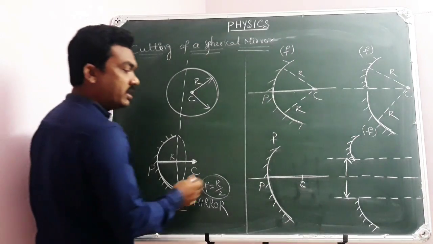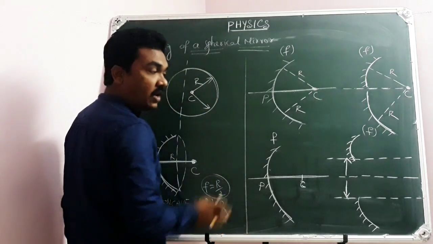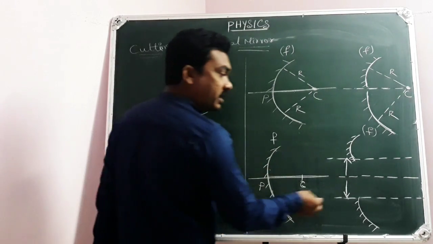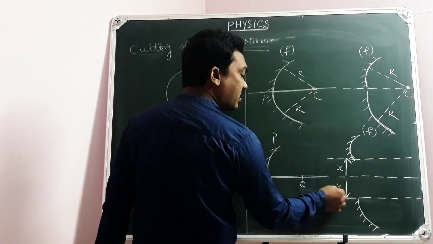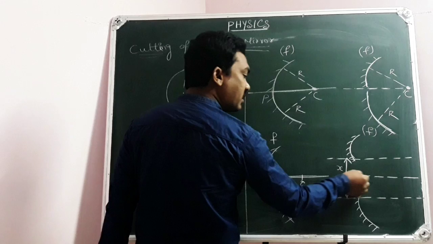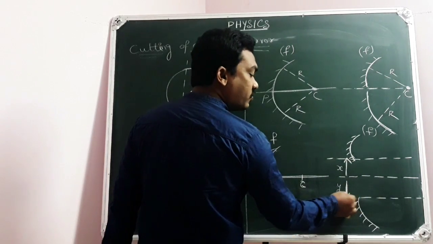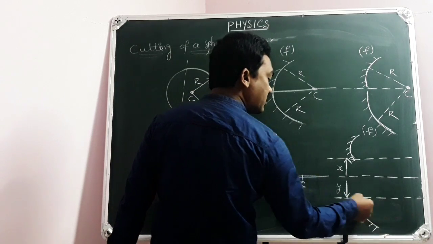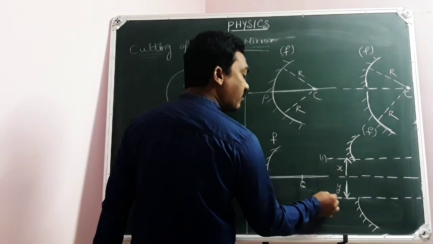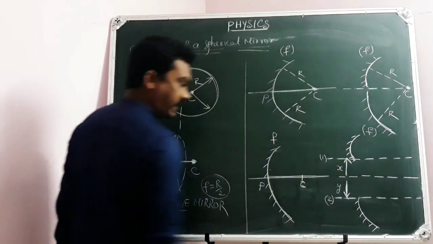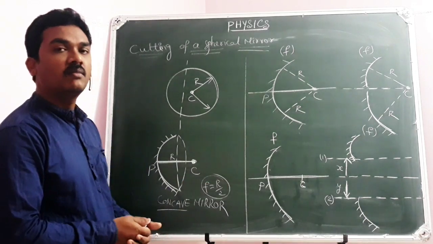I repeat, when the spherical mirror is cut into two pieces along the principal axis and then displaced, suppose one is taken x units and the other is taken y units away from the original principal axis. Then this will be the principal axis for this piece and this will be the principal axis for this piece. So they will have their own principal axis. This is a point you need to understand.